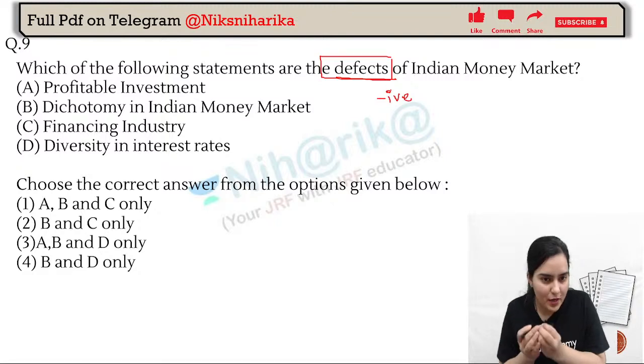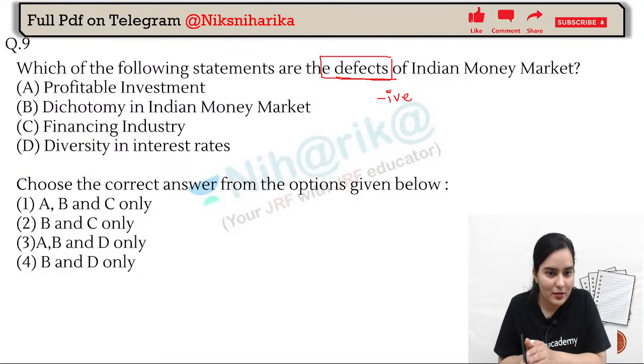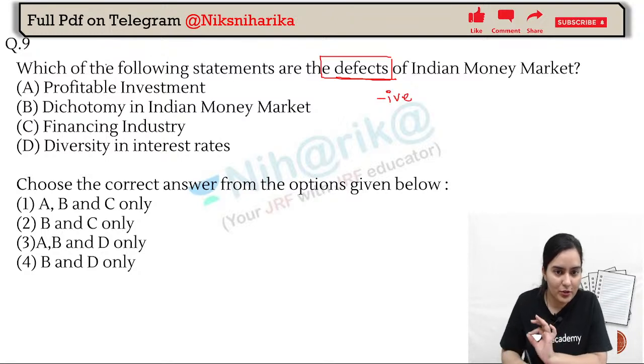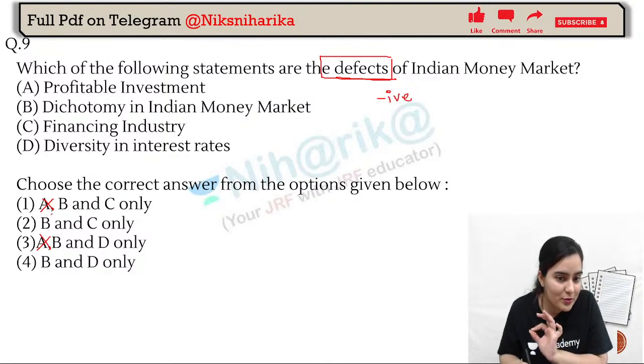I hope you have smartly eliminated the positive one, that is profitable investment. Eliminated, that cannot be your answer. So just slash out this, slash out this. Now, dichotomy in the Indian money market. You are 100% sure that you cannot escape from option B, it is present everywhere. So yes, this will be in the answer.